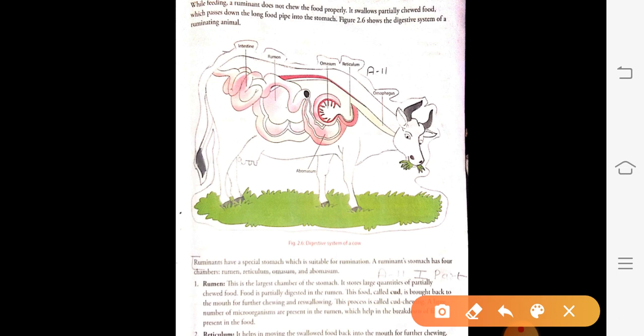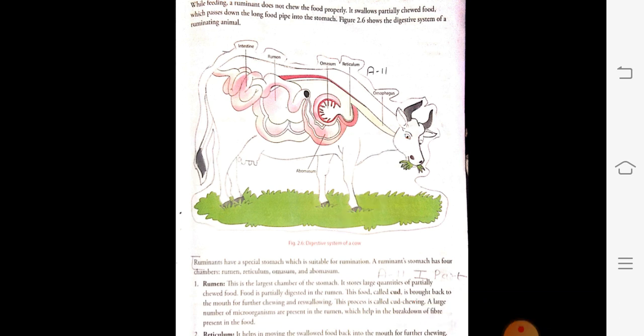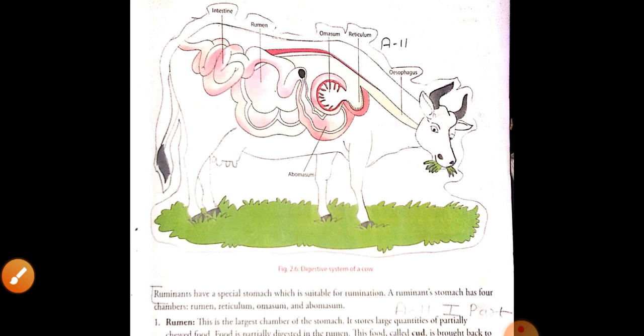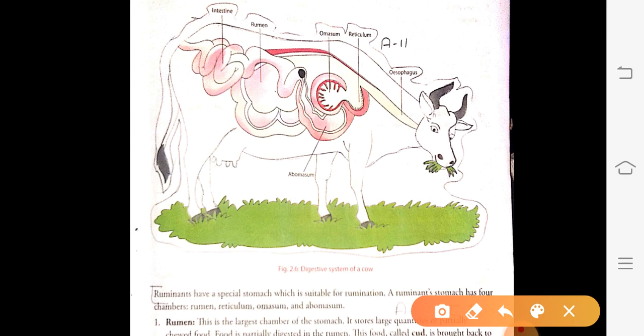Once again I am repeating, what is cud chewing? Cud chewing is the process in which the partially chewed food is brought back again into the mouth. Whenever the animal eats the food, they chew it partially, and through the oesophagus this partially chewed food is sent to the rumen.